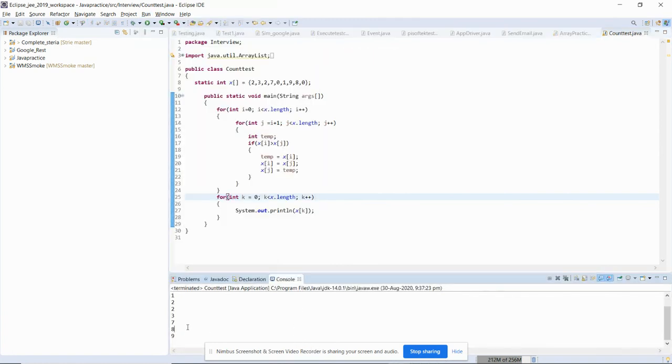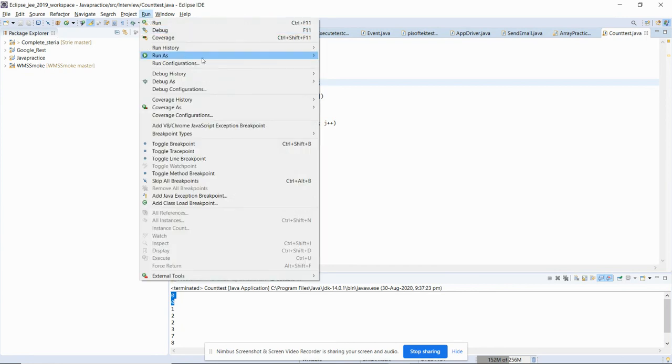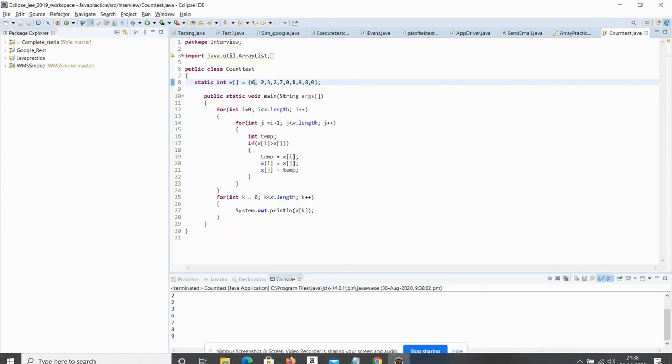So this is the logic: we move to the next element. If we have started with 2, then we will compare with the rest of the elements. If we have started with 3, then we will move on, because all the previous elements have already been sorted. So here it will be i plus 1. You can also change some values. Suppose you have some big value like 6 or something, it will be sorted out. So it is a simple concept of how to sort an array.